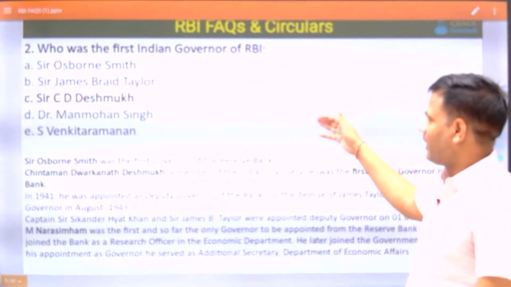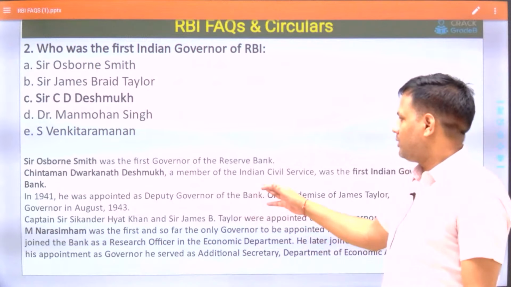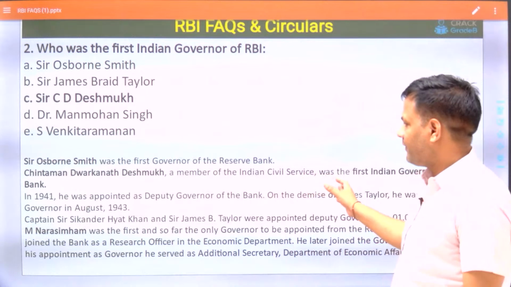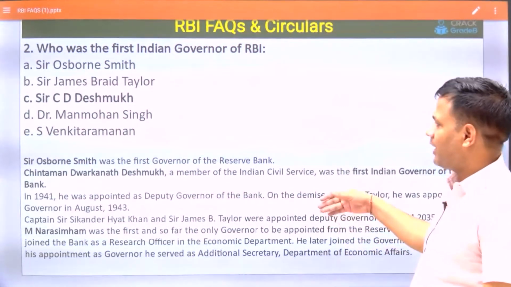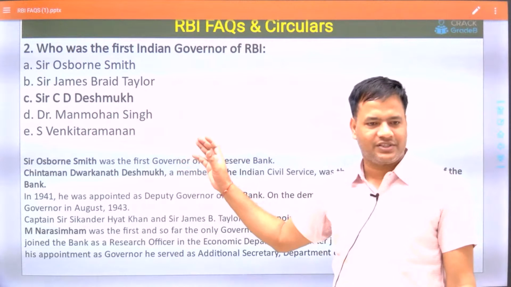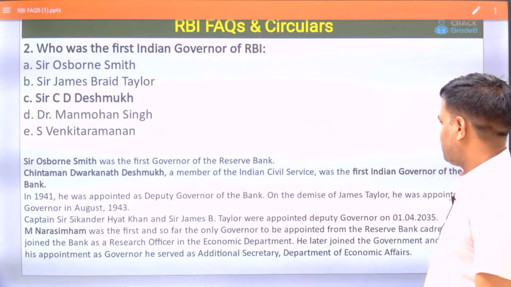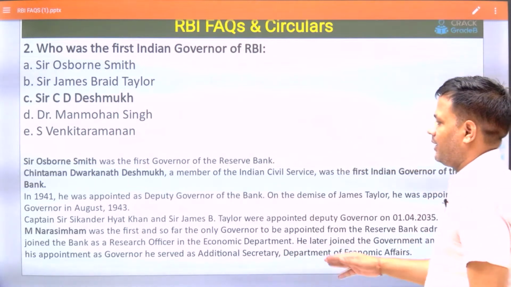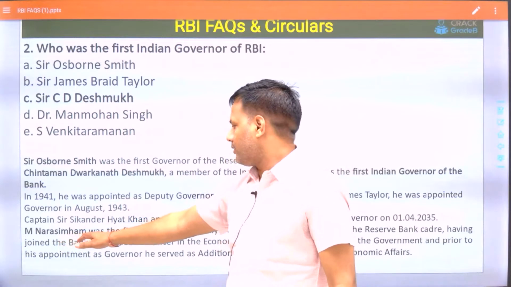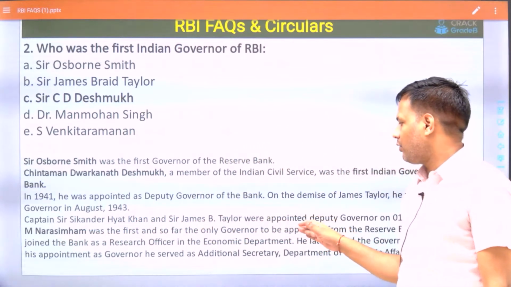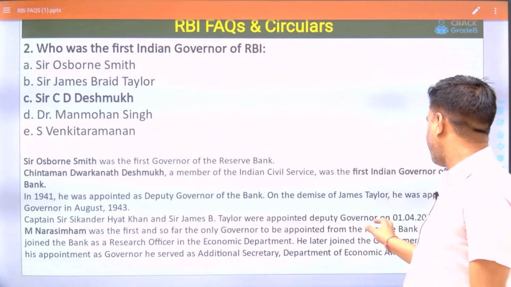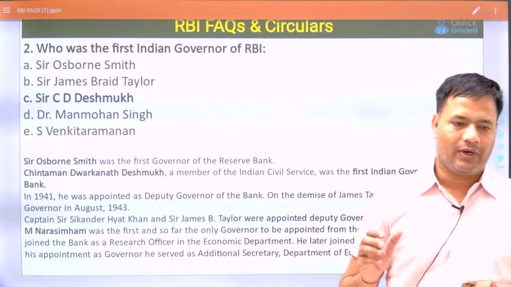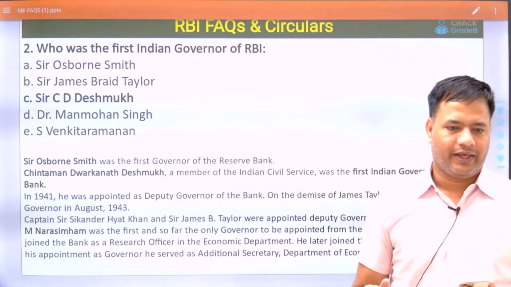So who was the first governor of RBI? First governor was Osborne Smith. Second was James Taylor. Third was C.D. Deshmukh, and he was the first Indian governor. One more point: you must know that M. Narasimhan was the first and so far the only governor to be appointed from the Reserve Bank cadre.